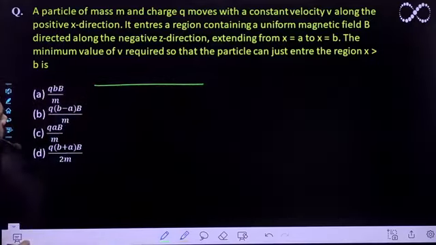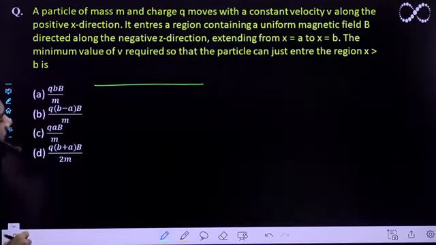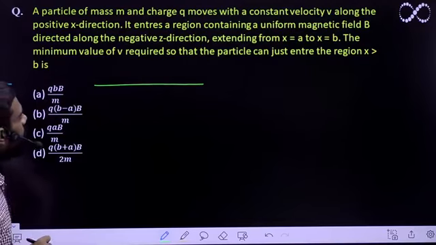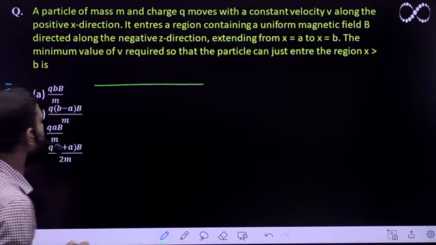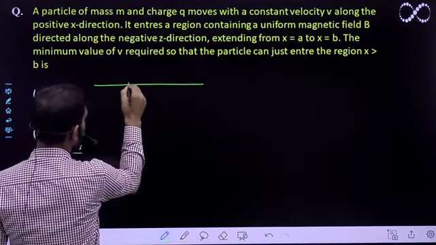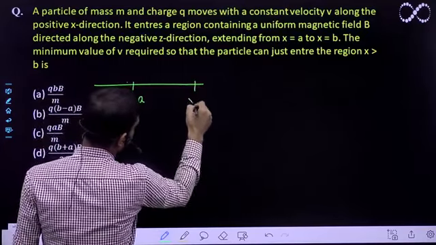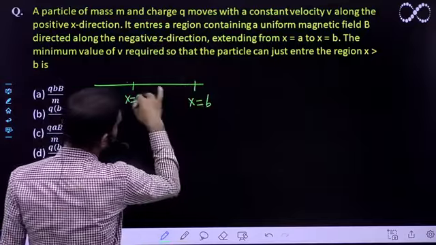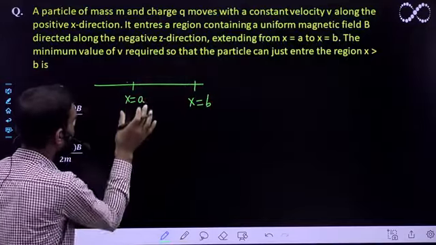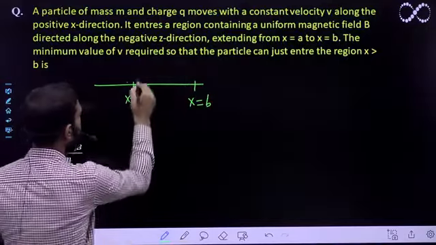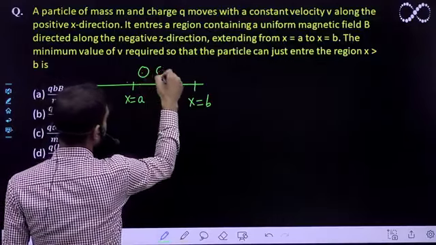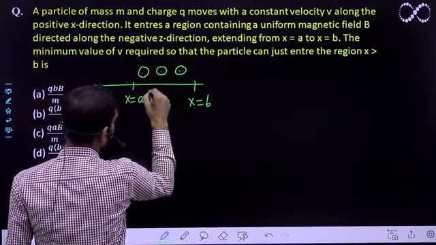Okay, it enters a region containing a uniform magnetic field B directed along negative z direction, extending from x is equal to a to b. So let us take this is x axis. I am taking here this is x is equal to a, and this is x is equal to b. So in this region there is uniform magnetic field directed in the negative direction of z axis. So that can be taken like this. In this region magnetic field is like this.